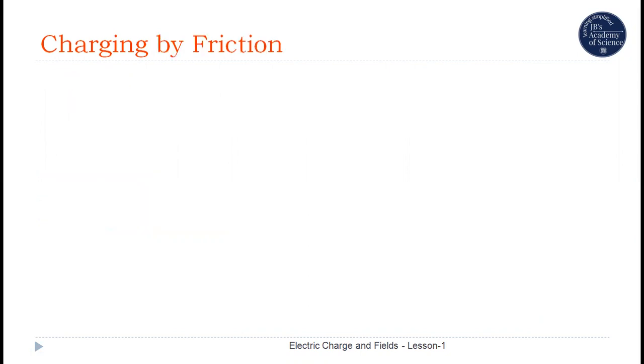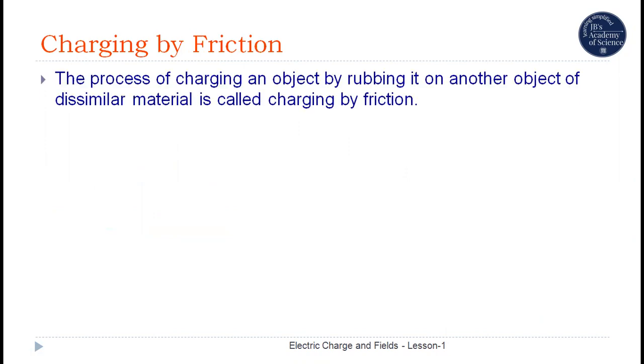Charging by friction. The process of charging an object by rubbing it on another object of dissimilar material is called charging by friction. So earlier we studied when amber was rubbed against a piece of cloth, it acquired the property of attracting lighter materials.